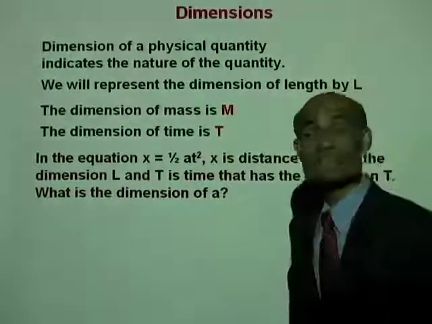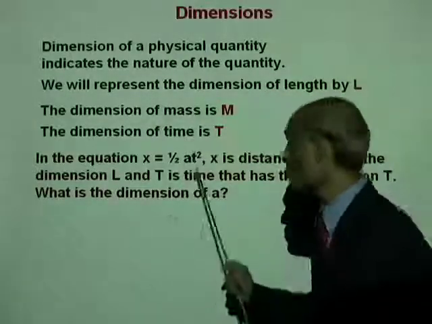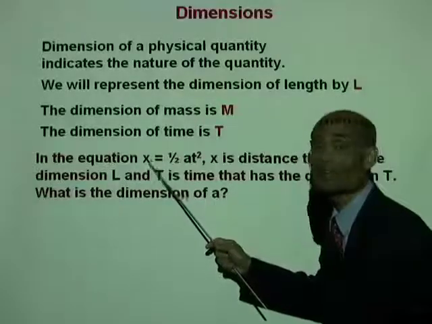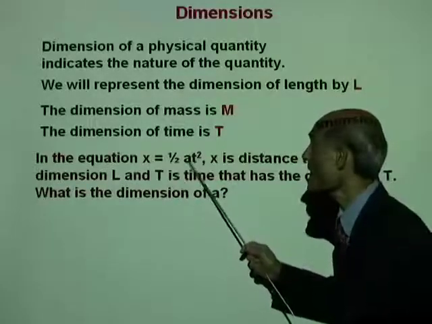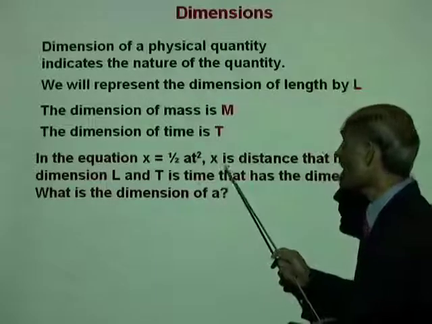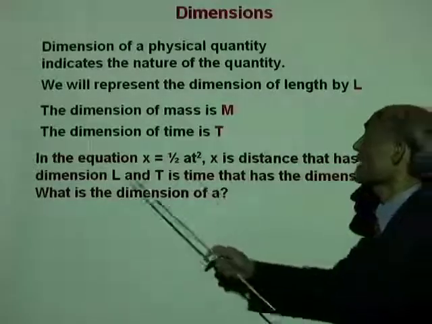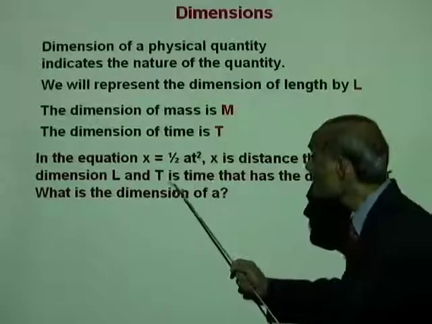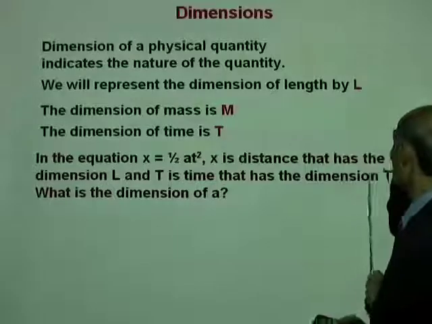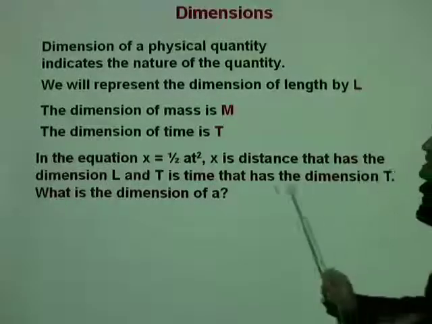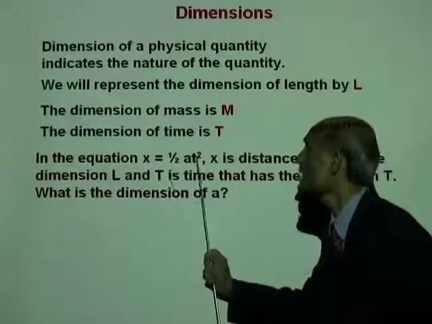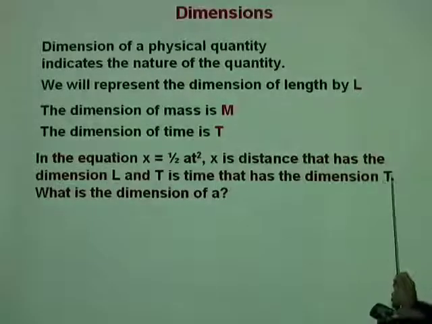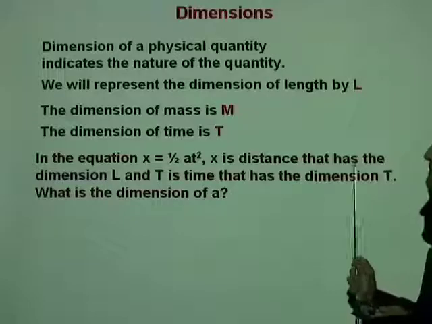Now, let's use this to solve a simple problem. We got the equation x equals 1/2 a t squared. X is the distance that has the dimension L, is that right? T is the time that has the dimension uppercase T. This t should have been a lowercase t. This is time. And the dimension of time is uppercase T.